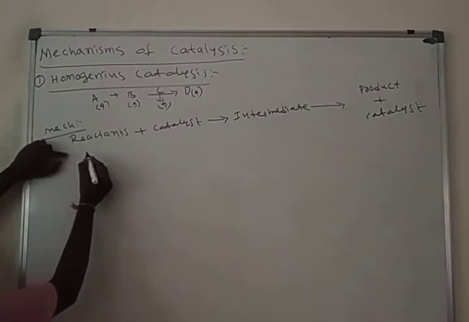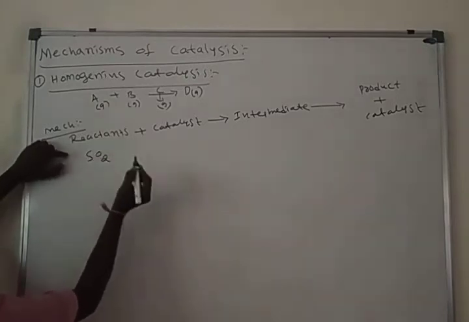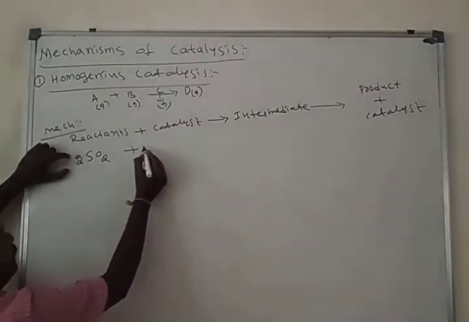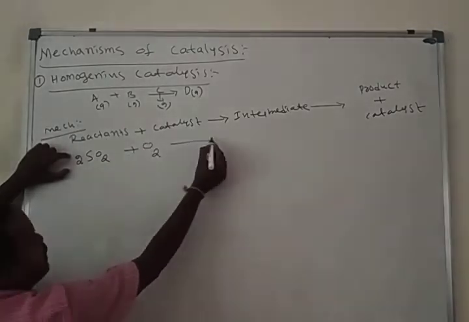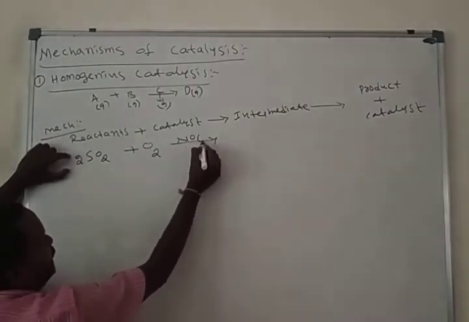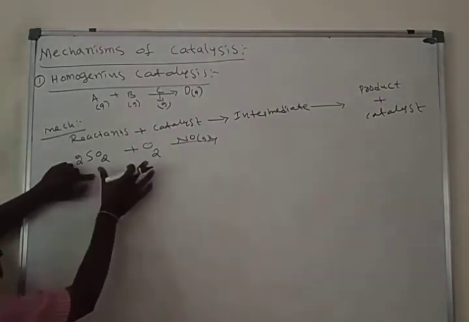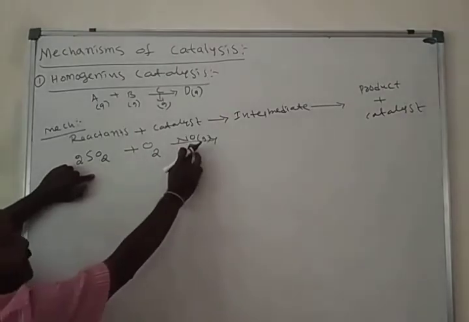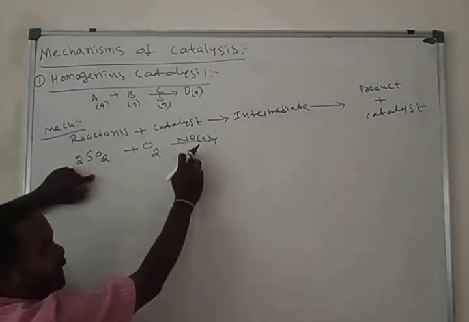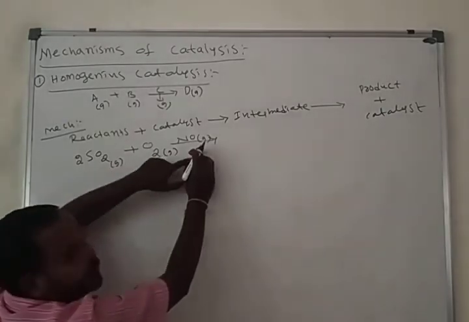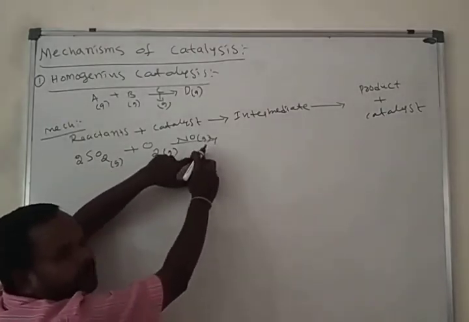See, take 2 moles of sulfur dioxide. It reacts with oxygen in the presence of nitric oxide. Both are diffused with each other along with the catalyst. All are gases, so all are diffused in the gas phase.